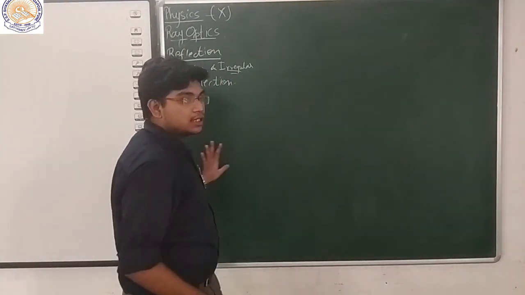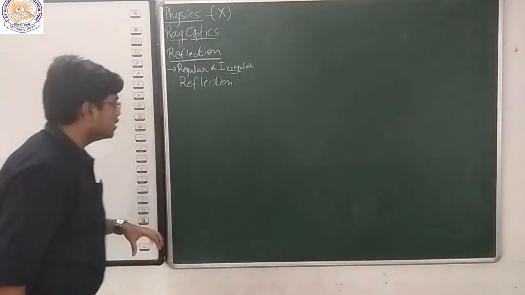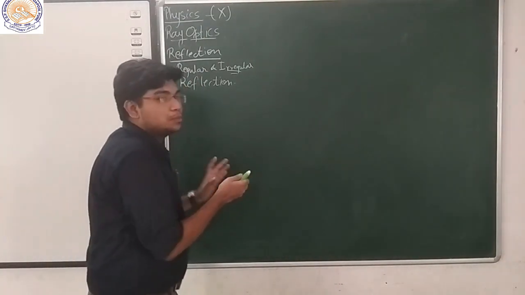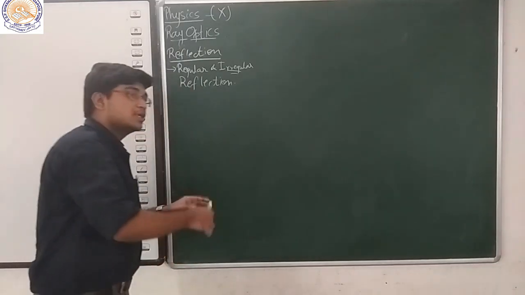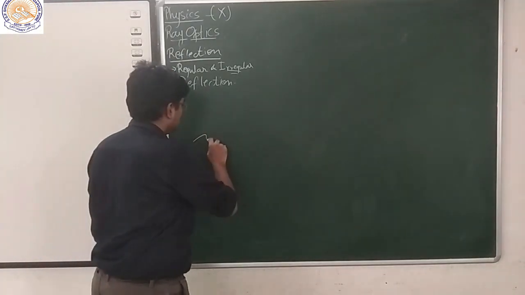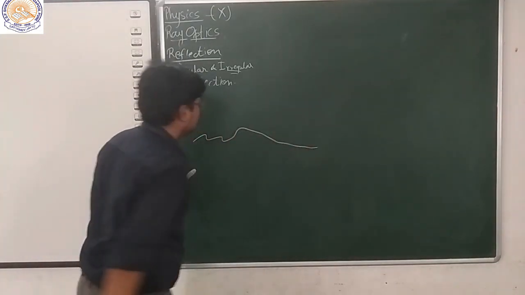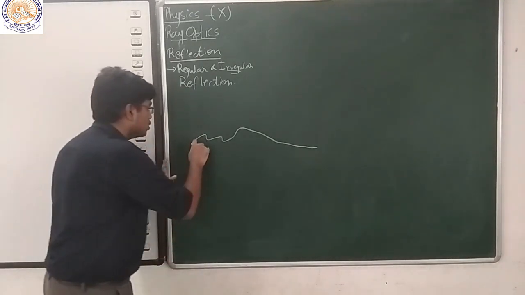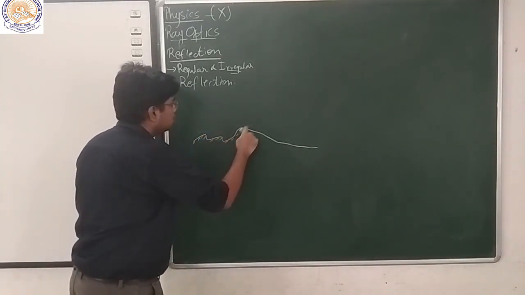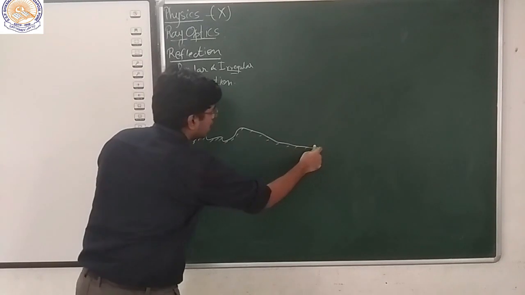The reflector is known as an irregular reflector if it is not smooth, it is having some fringes like so. Okay, it's irregular, but it is, let's say, reflecting.